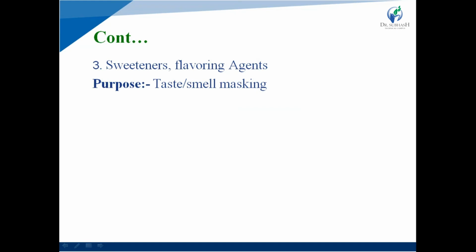Third one is sweetener and flavoring agent. The purpose of sweetener and flavoring agent is taste or smell masking, masking the unpleasant taste or smell of any bitter substances.